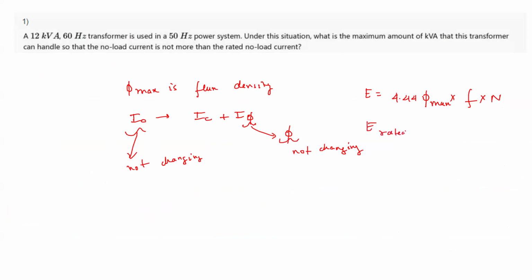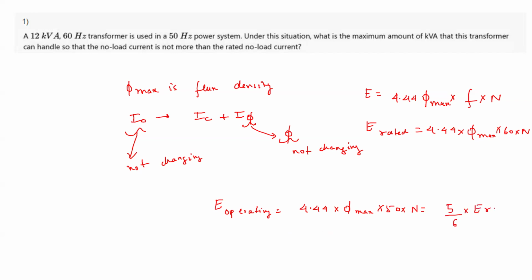So E rated becomes 4.44 phi max into 60 into N. Now we are operating it at 50 hertz, so E operating becomes 4.44 phi max into 50 into N. You can see that E operating becomes 5/6 times of E rated, because there is 60 here and 50 here. If I take this ratio, you get 5/6 of E rated.